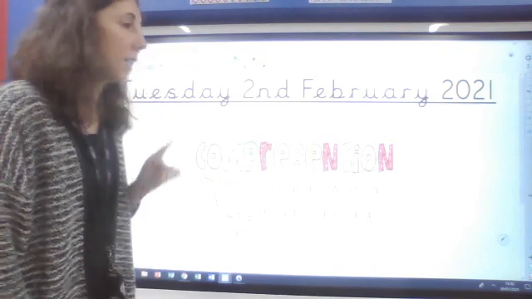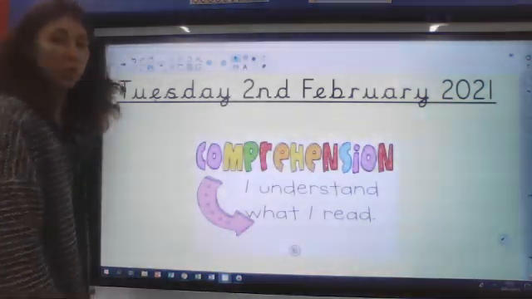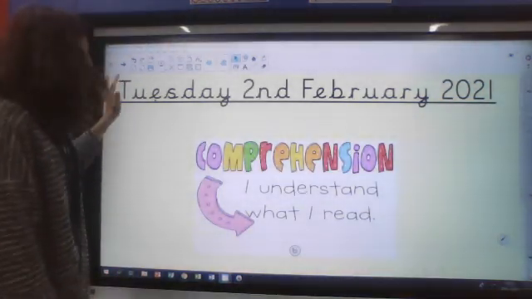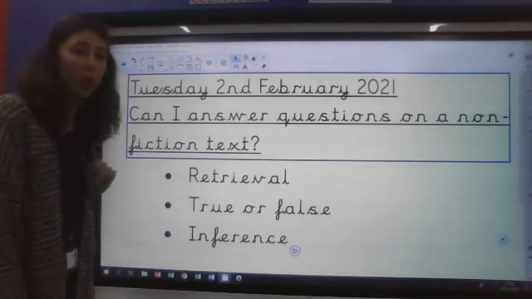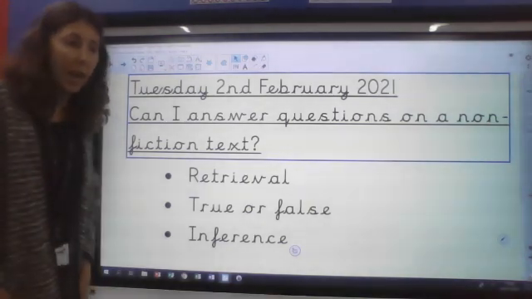Okay, so let's have a little look at the next page today. Let's see what types of questions we're thinking about and what our learning question is. So, can I answer questions on a non-fiction text?